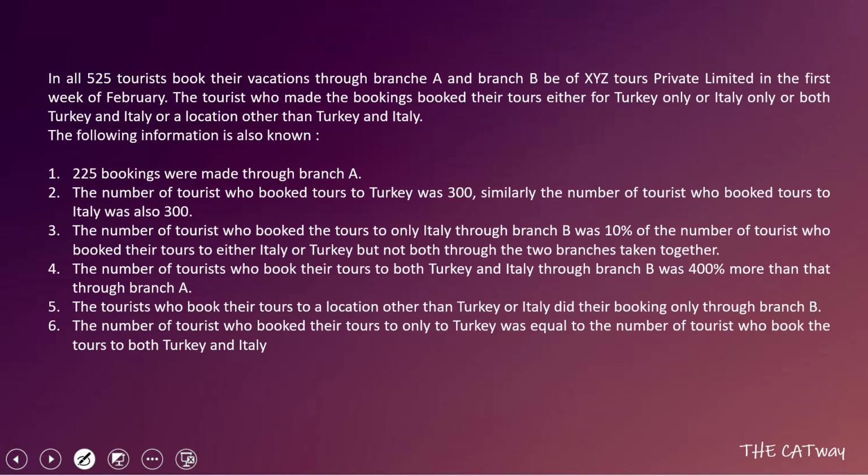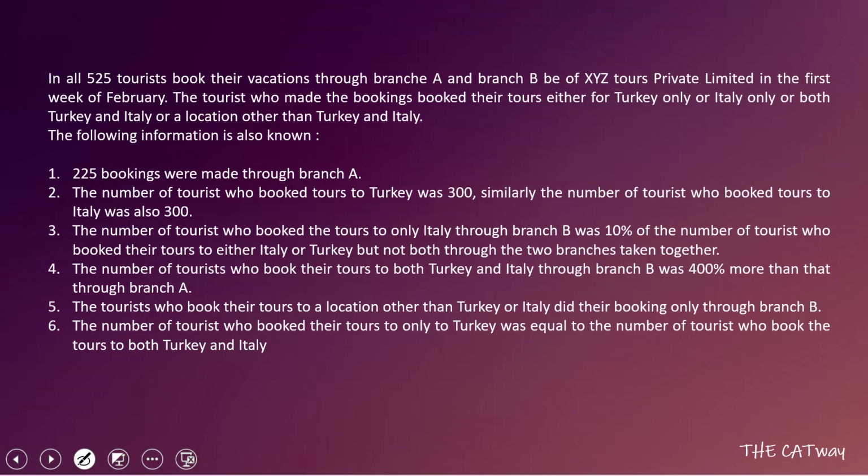Okay, so let's start. In all, 525 tourists booked their vacation through branch A and branch B of XYZ Tours Private Limited in the first week of February. The tourists who made the bookings booked their tours either for Turkey only or Italy only, or both Turkey and Italy, or a location other than Turkey and Italy. The following information is also known. 225 bookings were made through branch A.